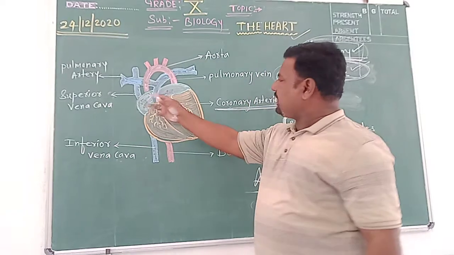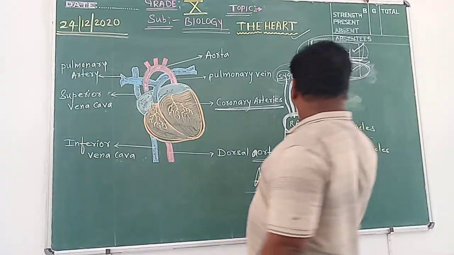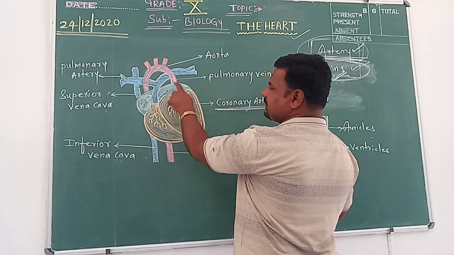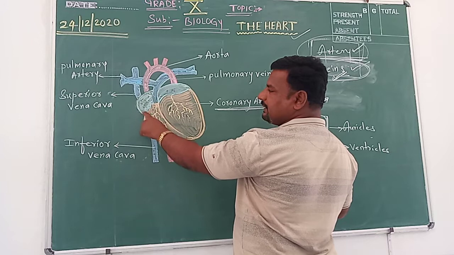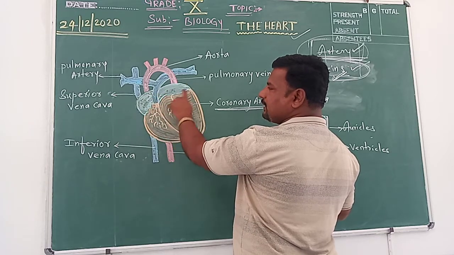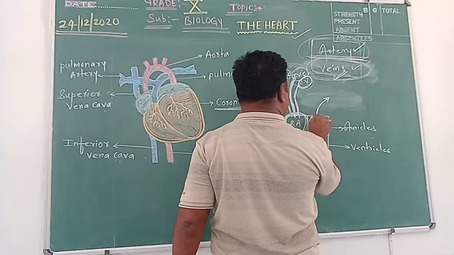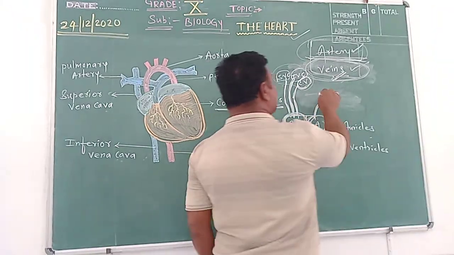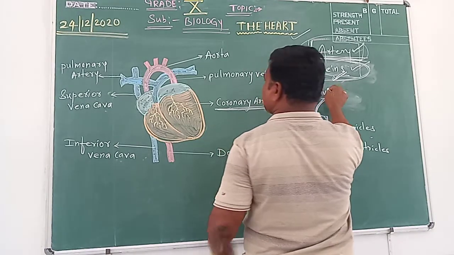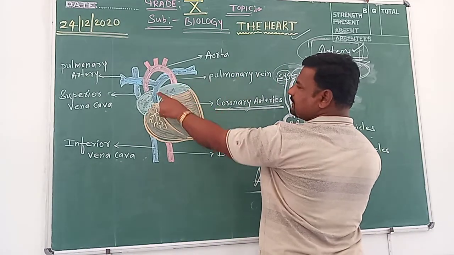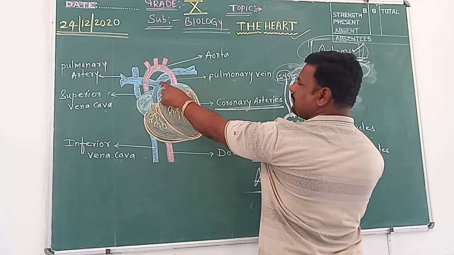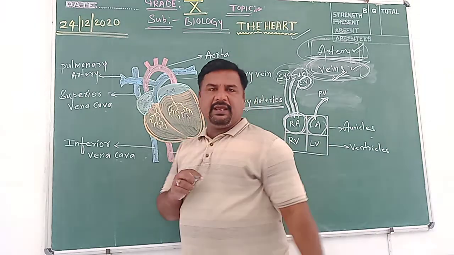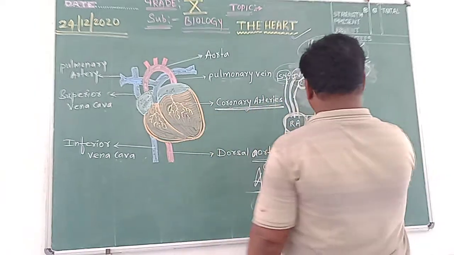These three blood vessels open into the right auricle, and there is only one blood vessel opening into the next chamber, the left auricle. Here, this is the left auricle. This is the right auricle from here, and this is the left auricle. Okay. How many blood vessels open into the left auricle? Only one. And what is the name of this blood vessel? It is the pulmonary vein. This one. It is shown here. It is opening into this left auricle. Pulmonary vein opens into the left auricle.